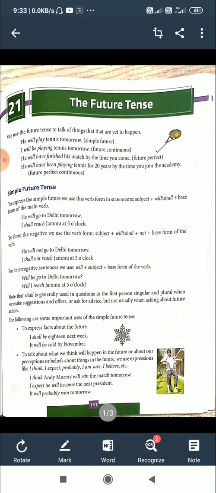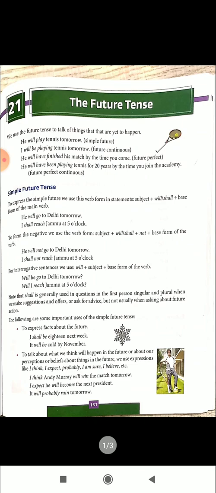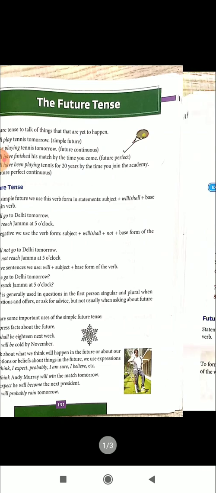I think Andy Murray will win the match tomorrow. I expect he will become the next president. It will probably rain tomorrow. So in these situations, it is going to happen, but the person who speaks is not sure. So he uses I think, I believe, such expressions with simple future tense.